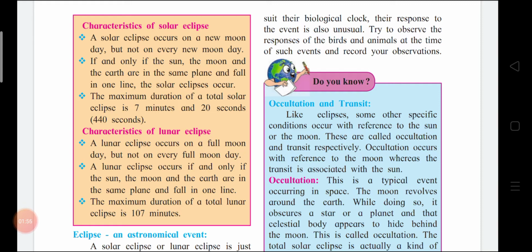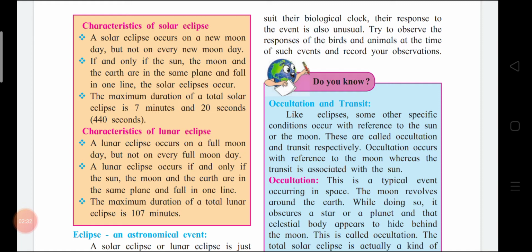Children, if you will compare solar eclipse and lunar eclipse, see there what comes, the sun, the moon, and the earth are in the same plane and fall in one line, the solar eclipse occurs. Here a lunar eclipse occurs if and only if the sun, the moon, and the earth are in the same plane, means these both the points are same. Got it? Then the maximum duration of a total lunar eclipse is 107 minutes.